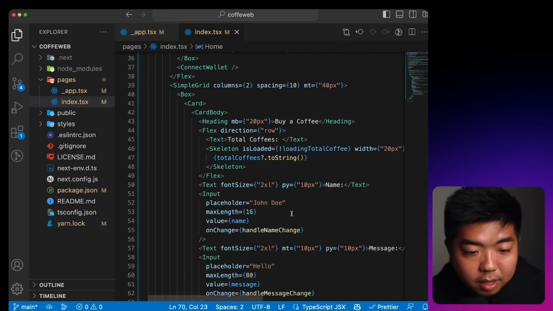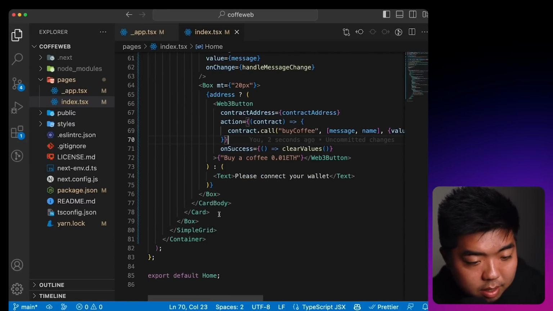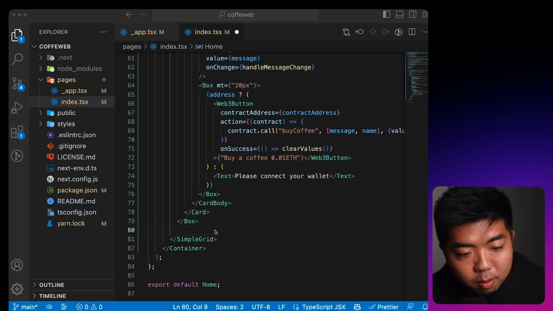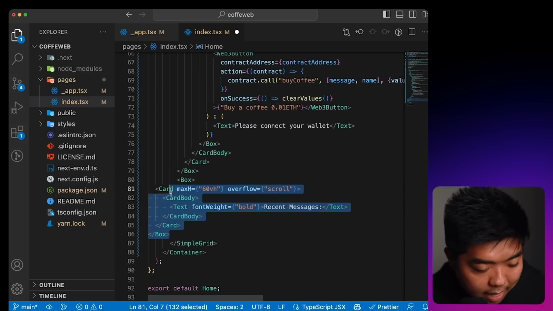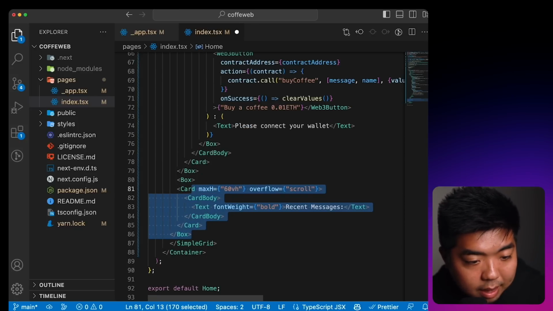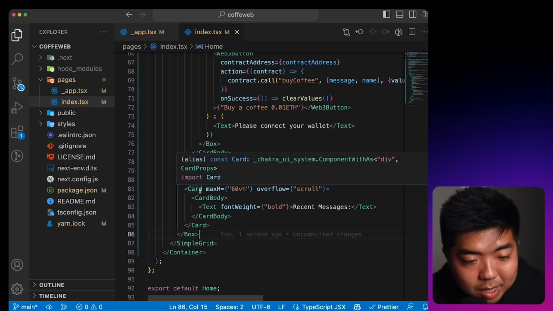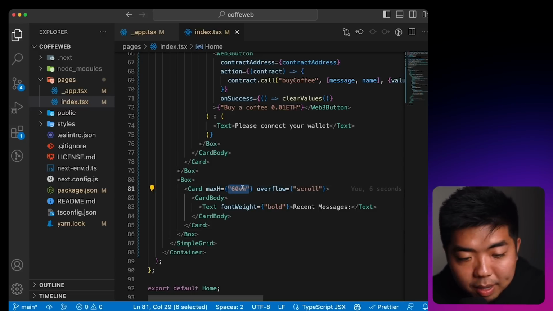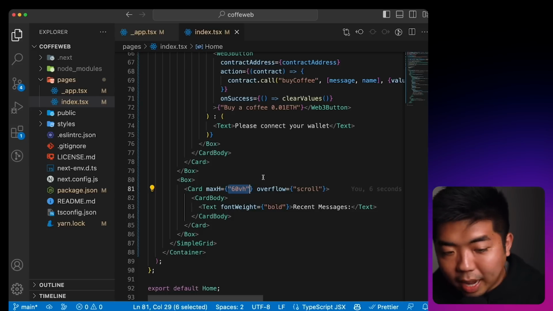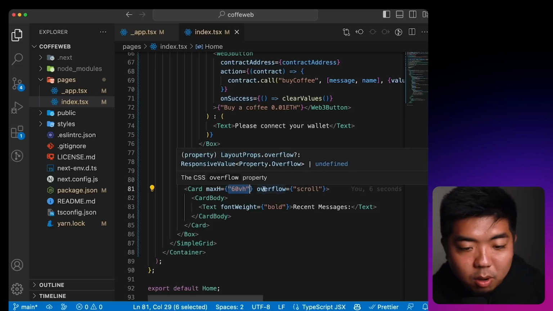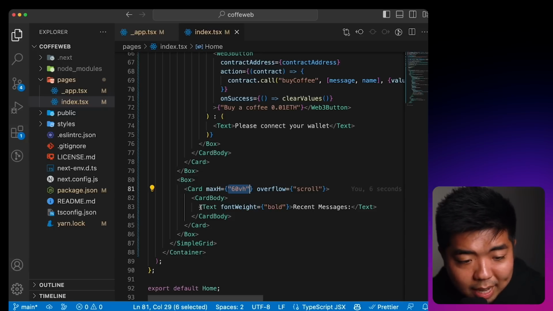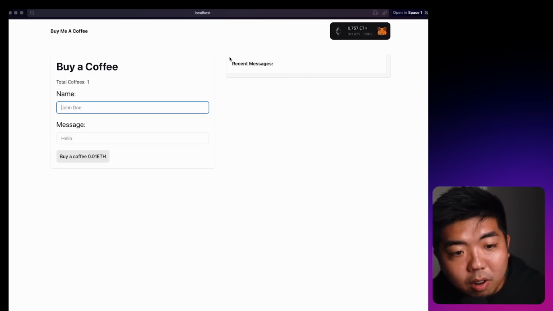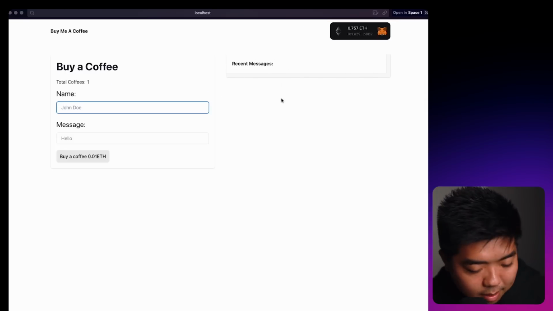So back here in our code, under this box here, we're going to create another box, and this box is going to be for the right hand side of our app that is going to display the recent messages. So I'm setting the card here. We're setting a max height of 60% of the view height. That way it doesn't go on endlessly if we have a lot of messages, and we're setting the overflow to scroll. And right now we're just going to have the card show a title of recent messages. And right over there, we now have our card on the right hand side that shows recent messages.